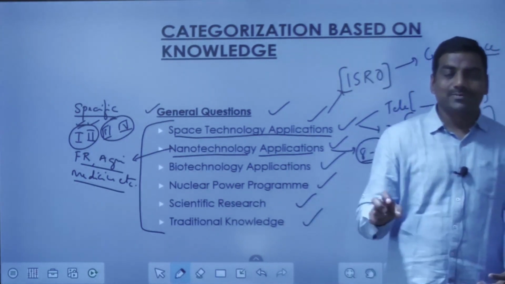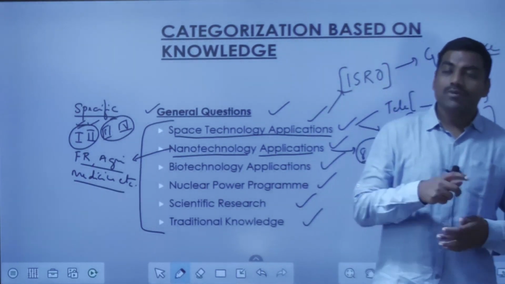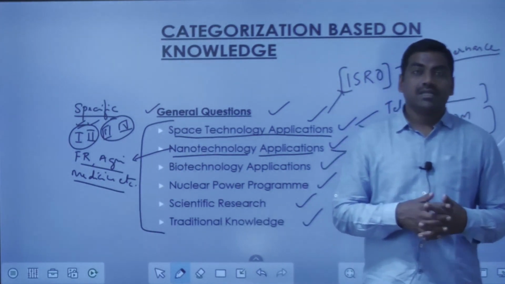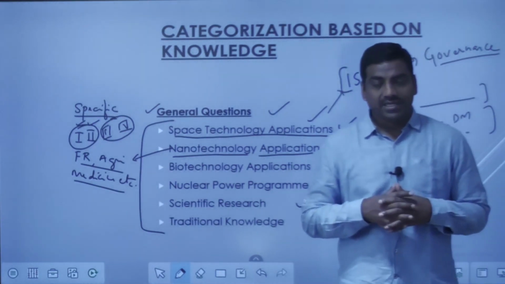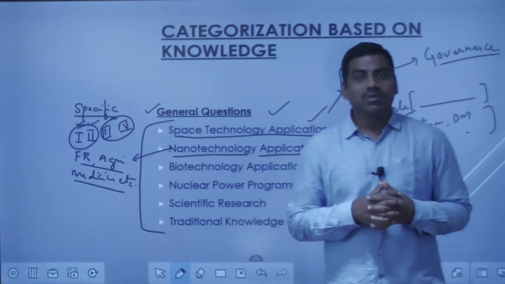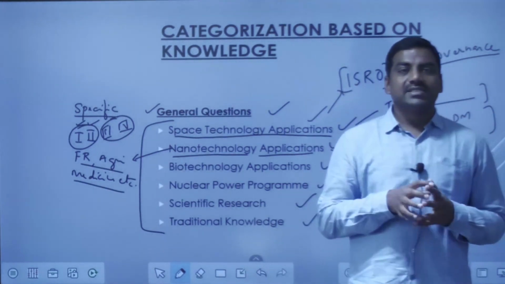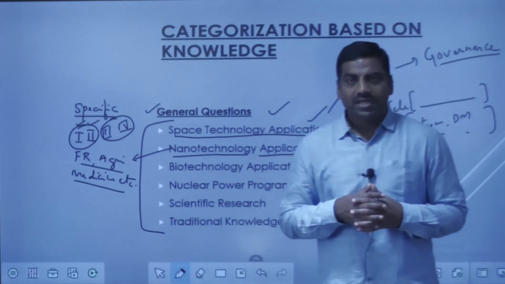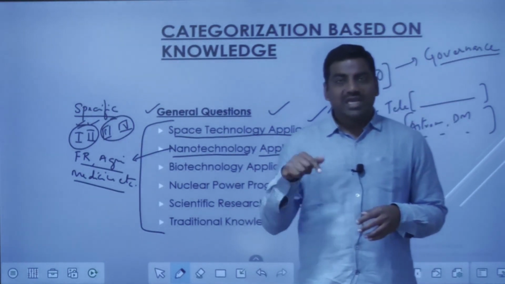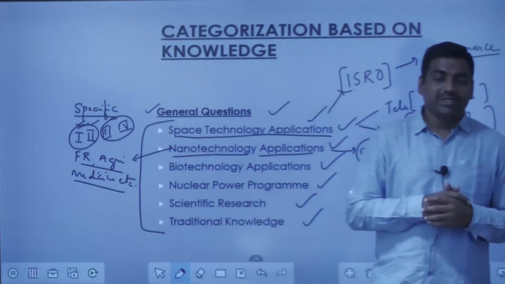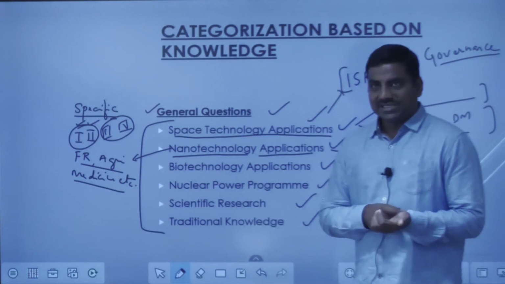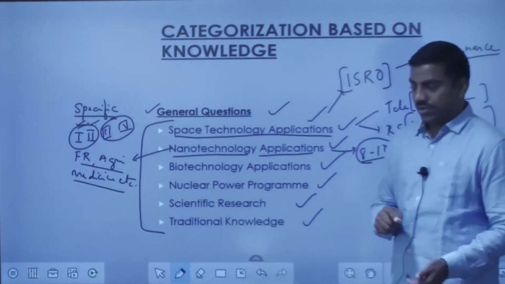Rather than the explanation of those applications, you need to write more points, because over the years what we have seen is that the number of points that you write in your answer is directly proportional to your marks. Hardly anyone will read the long sentences that you have written in the answer paper. Quickly they will look at the applications, look for those keywords, mark, and proceed to the next question. So it is better to enumerate more applications rather than explaining a few.